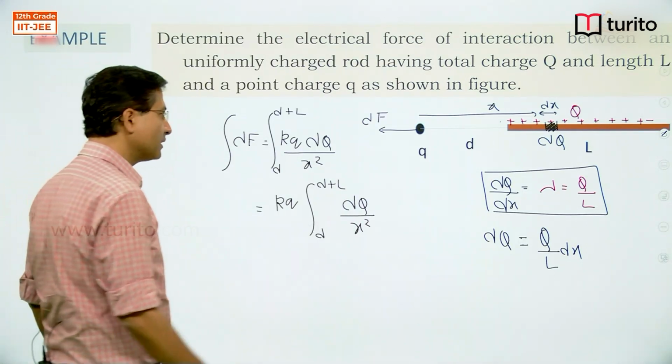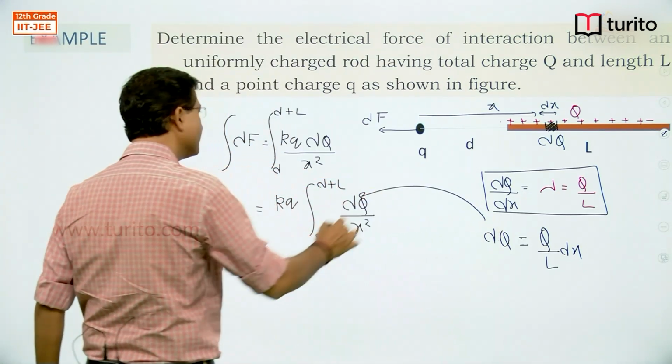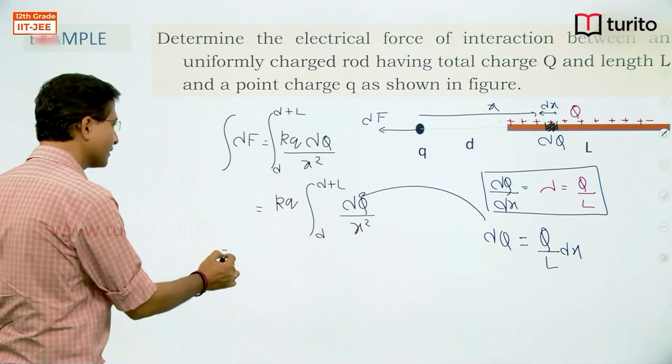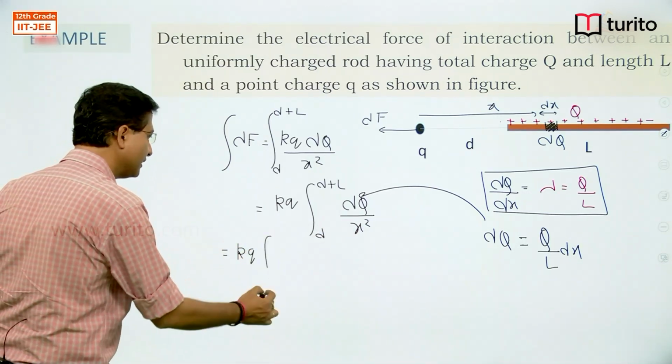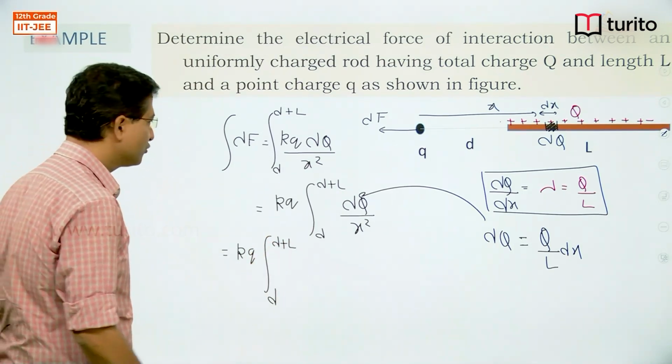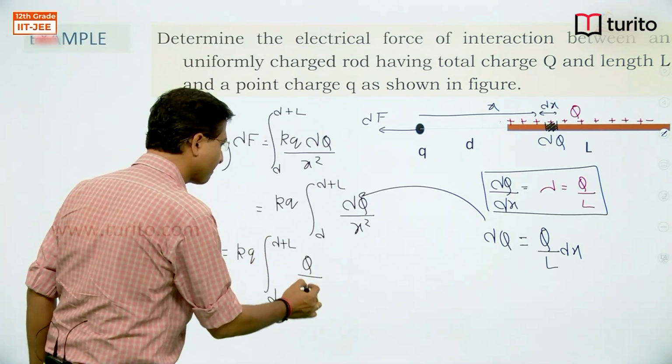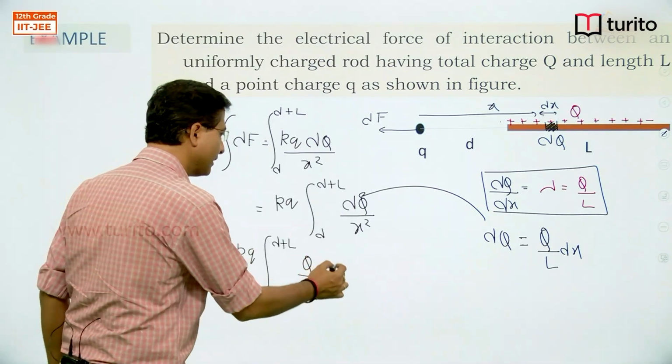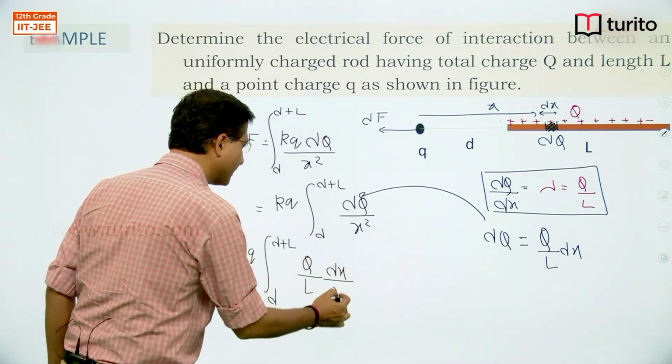So in place of this dq, I can write kq integration d to d plus L, Q by L into dx divided by x square, right?